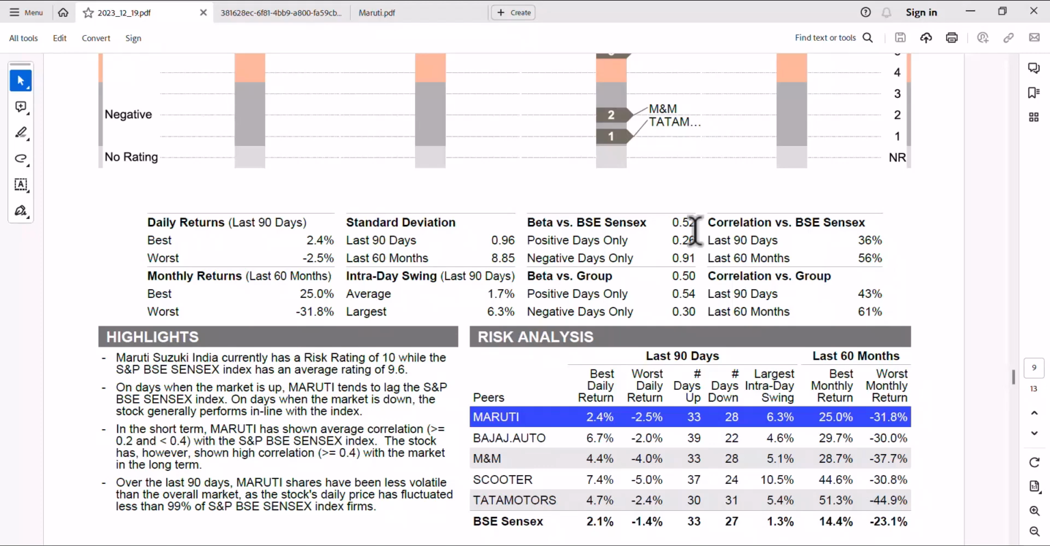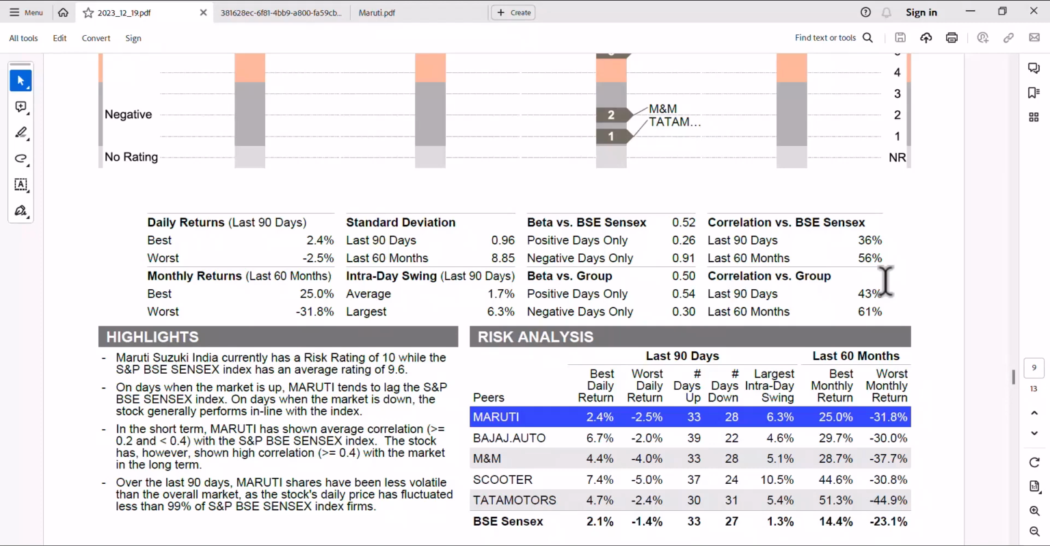What this is saying. Correlation versus the Sensex. How is it correlated to the Sensex? 36% correlation with the Sensex. Over the last 60 months, 56%. So if you look at the percentage, it is not highly correlated. Now, suppose the Sensex falls, then you're going to lose money because the stock is also going to go down. But if the stock doesn't go down so much, or doesn't go up so much as the Sensex goes up and down, the stock is not correlated to the Sensex.